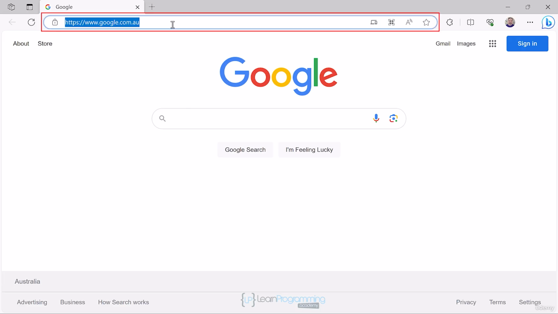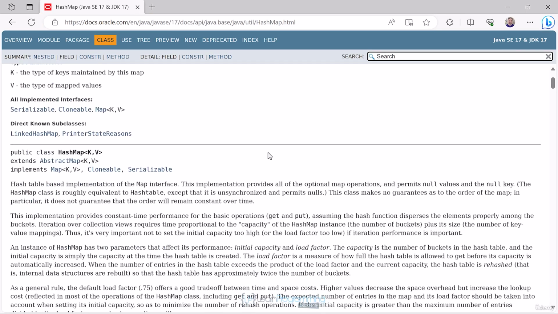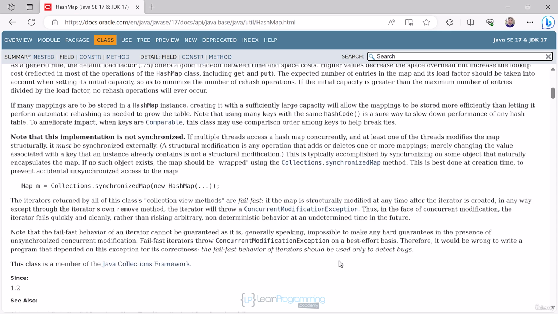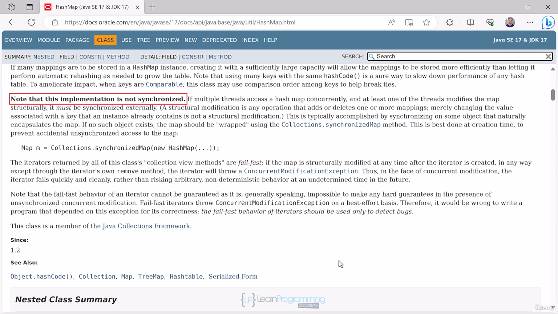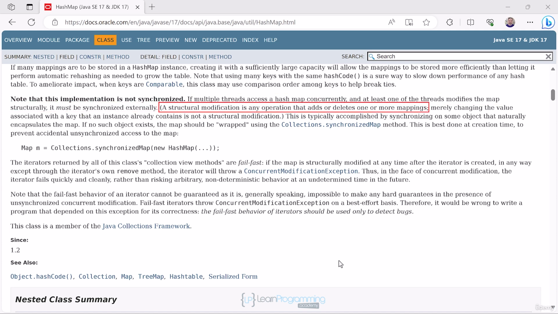Let's pull up Java's API documentation for the HashMap class for a minute. I'll scroll down just a bit until I see a note in bold. The note says that this implementation, meaning the HashMap, is not synchronized. If multiple threads access a HashMap concurrently and one of the threads modifies the map structurally, it must be synchronized externally. A structural modification is any operation that adds or deletes one or more mappings. Merely changing the keyed value doesn't count as a structural modification.